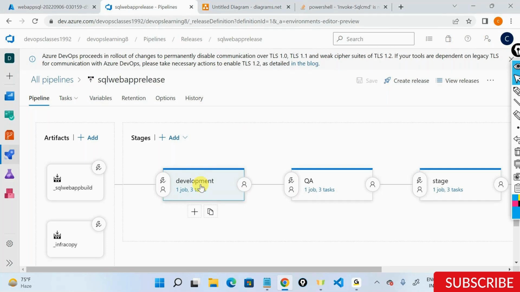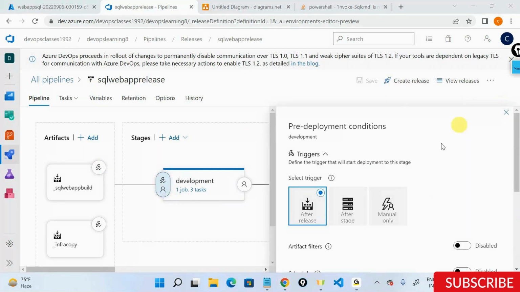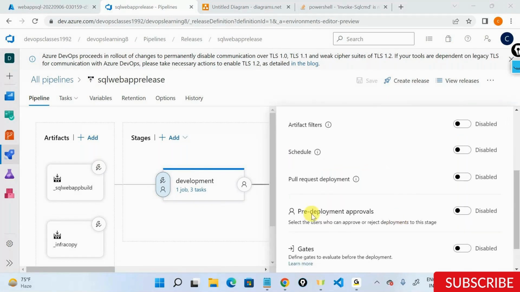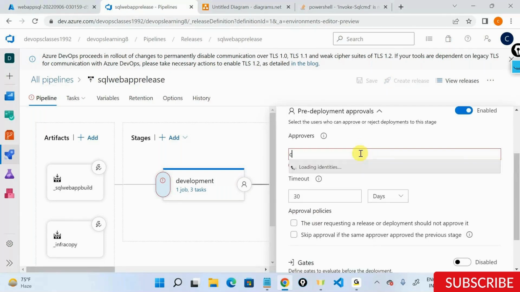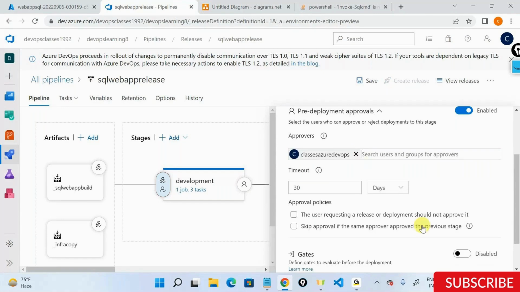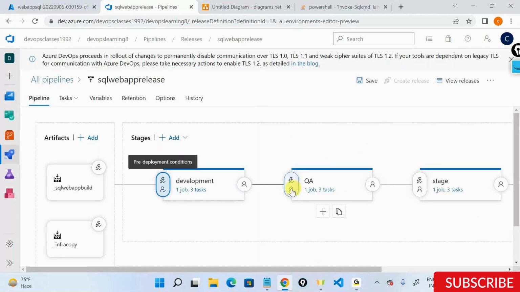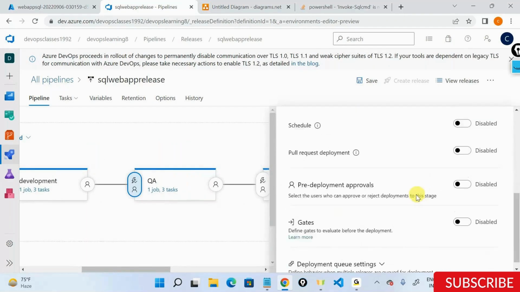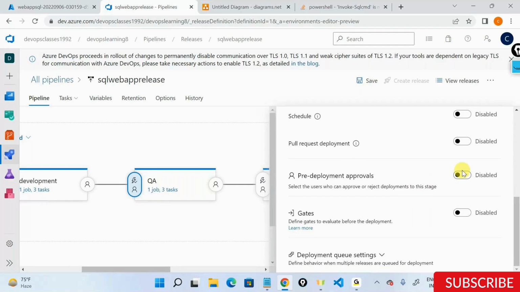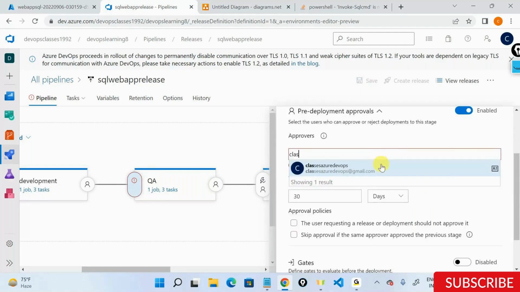What you can do in Azure DevOps is come here, you have something called pre-deployment conditions. You can just scroll down. There's something called pre-deployment approvals. I can now give the name of the developer here who needs to approve this. I'll say, okay, fine, this is good. Same applies for QA. There is a QA lead. The QA lead will come here and say, okay, fine, let me put myself here as a pre-deployment approver. Since in my case, I'm the only person here, I'm adding my name every time.